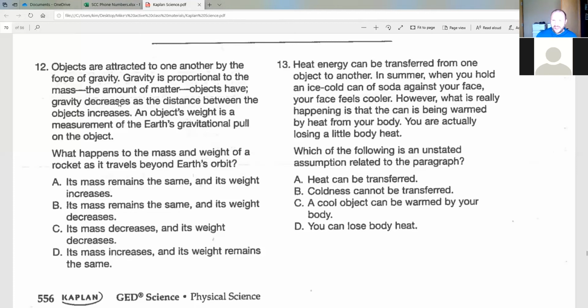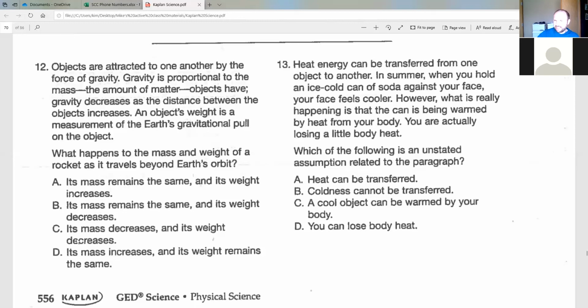Okay? Now, so we know we're looking for something in here where the weight decreases. So I see A, weight increases, right away I throw it out. B, weight decreases, okay, so that's good, that's an option. C, weight decreases, so that's an option. D, weight remains the same, throw it out. We know if we're getting further away from Earth, our weight should be getting less, right? According to the description they give us. So A's wrong, D's wrong. Now let's look at B and C.